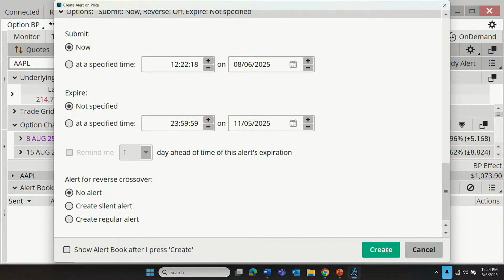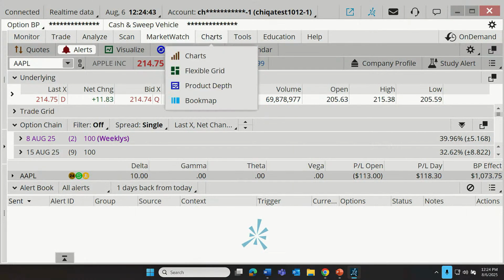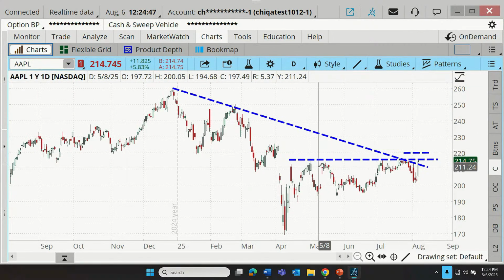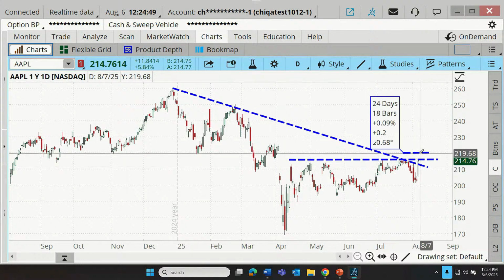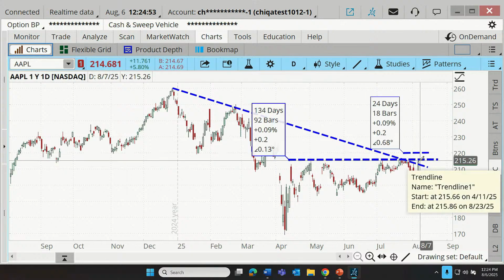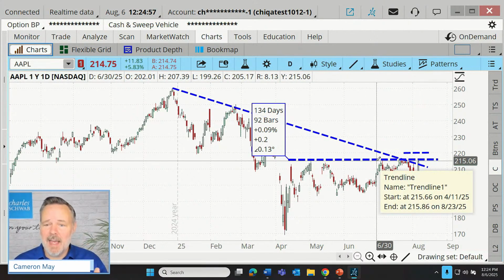So here, I'm not going to actually create this alert, but now that we've acquainted ourselves with that tool, I want to show a different way that alerts can be created. Let's go to our charts. And I've drawn in these lines here. And let's say that our trader, rather than waiting for the stock to rise to a certain price, maybe they want an alert generated if we cross over one of these lines.